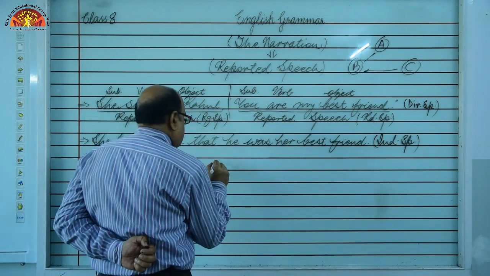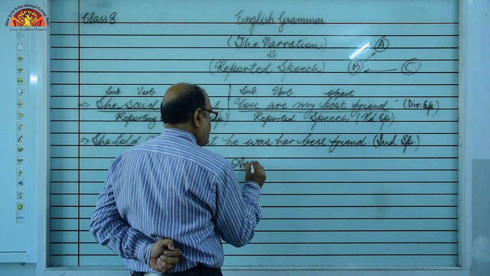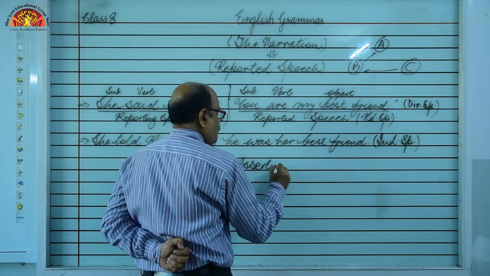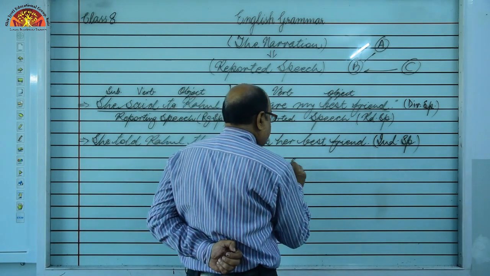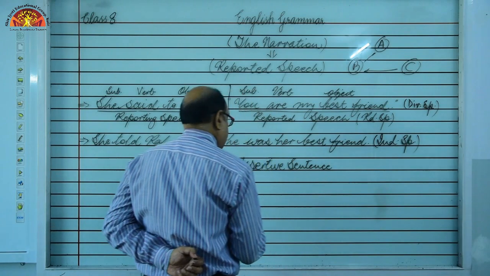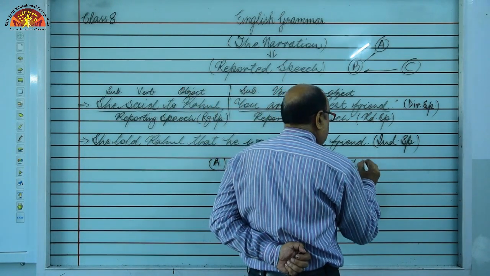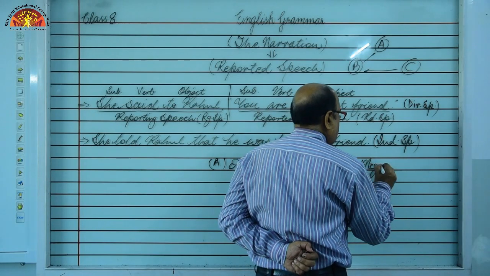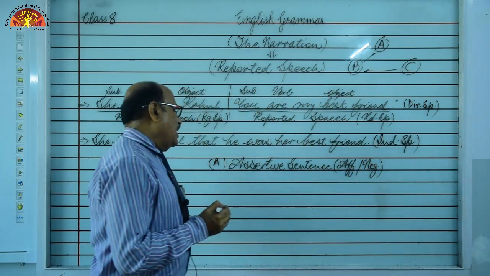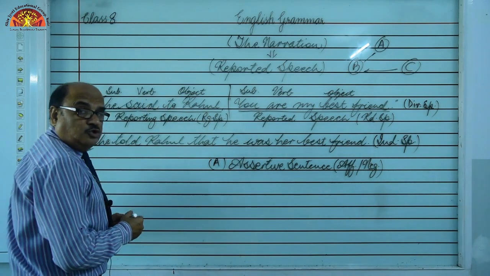Okay. First one is assertive sentence, means affirmative or negative, but one name, assertive, declarative or statement, right? So what to be used?